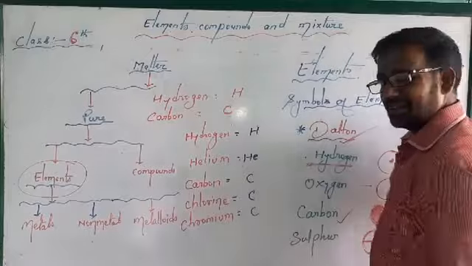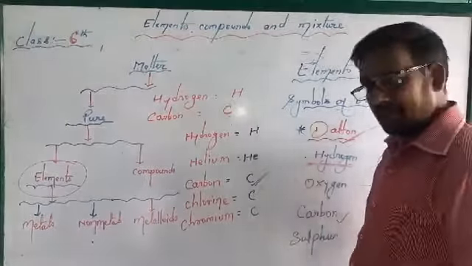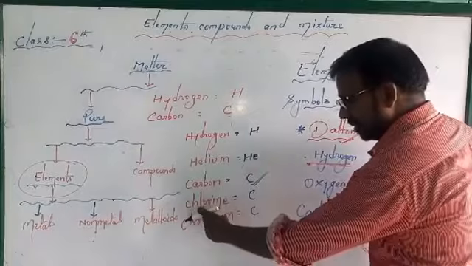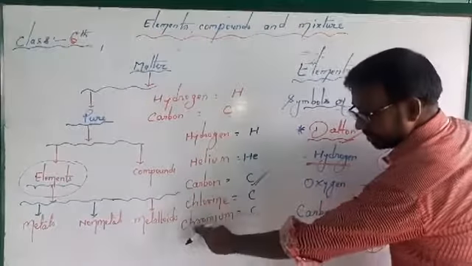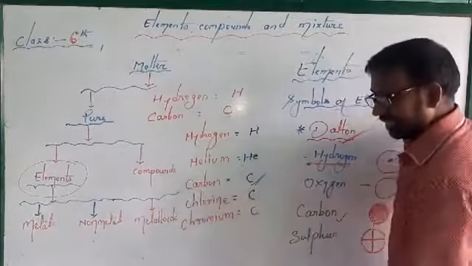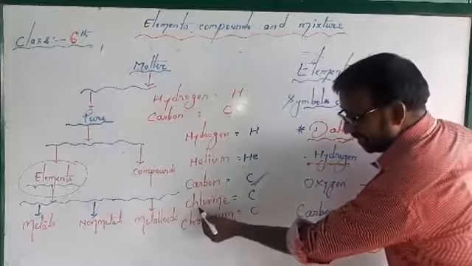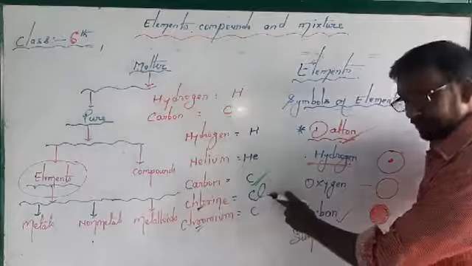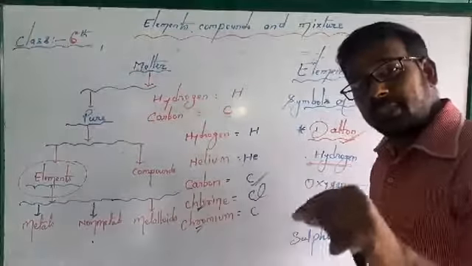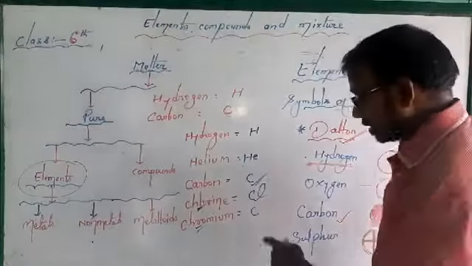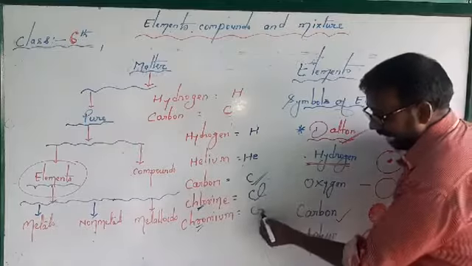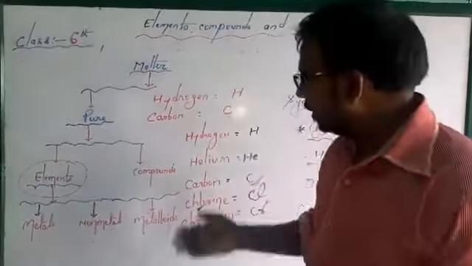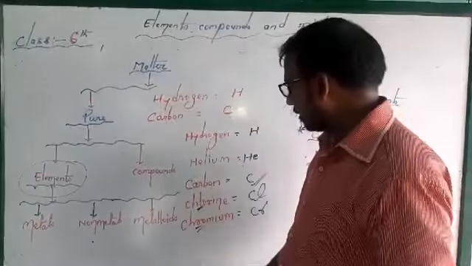C stands for carbon. But for the other elements, which also start with C, the third letter decides: L or R. Cl represents chlorine, and whenever you add another letter, it must be in small form. So Cl is chlorine and Cr stands for chromium.